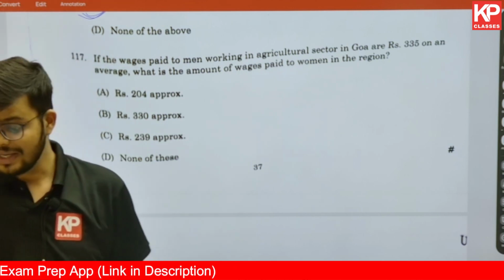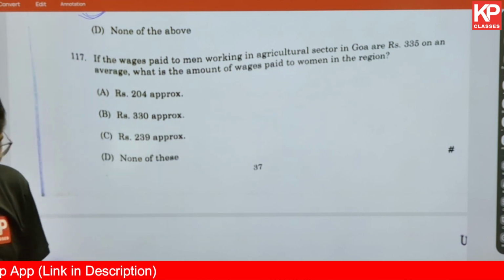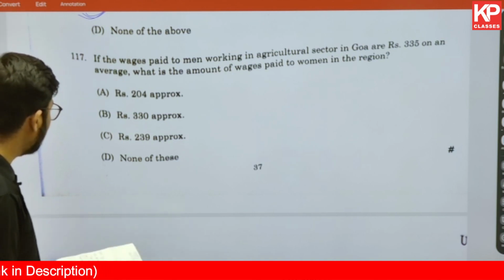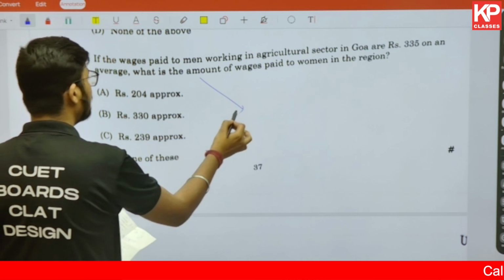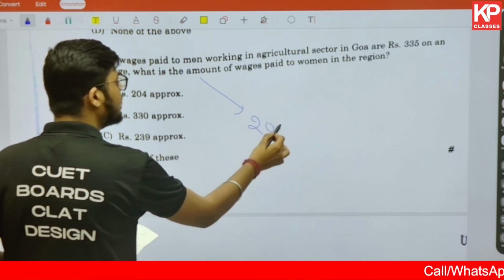So you could have solved this very easily. Once you solve it, your answer will be nearby 208.